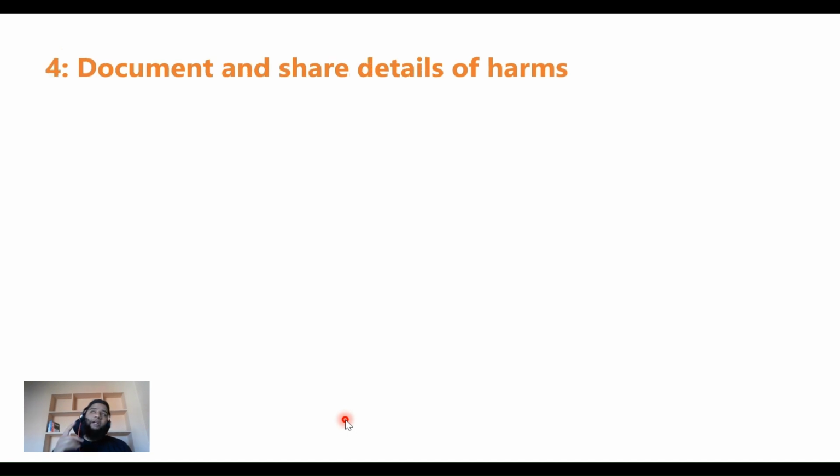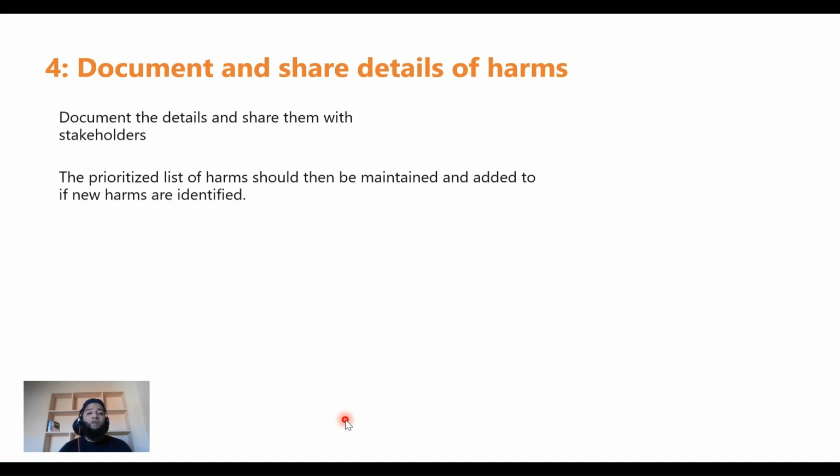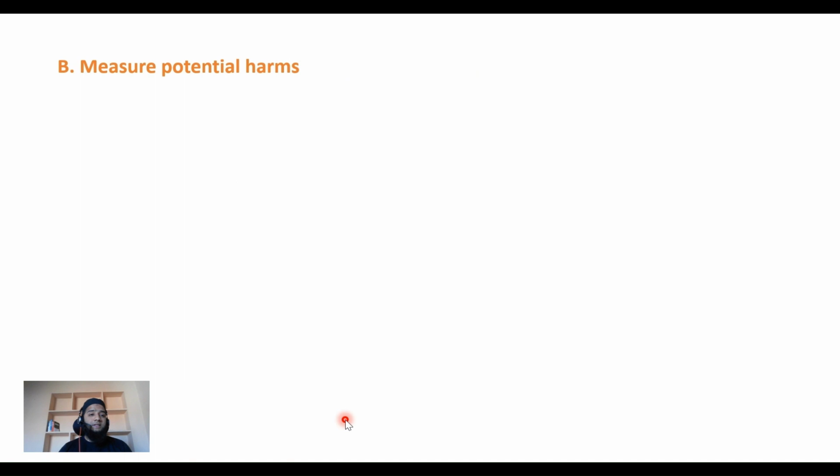And then once you've identified, prioritized, and tested, you need to document and share it with the respective stakeholders. Document the details and share them with the stakeholders like your manager or the CTO, or whoever is supervising this entire project. And then the prioritized list of harms should be maintained and added to if new harms are identified. So hope this makes sense. And that's just the identify part of the broader umbrella of the responsible AI framework.